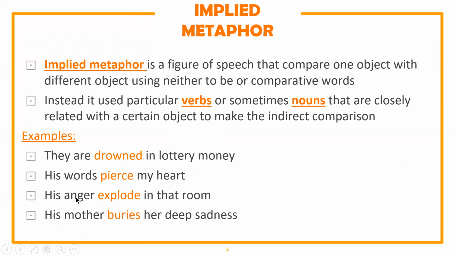And the last one, "His mother buries her deep sadness." So here the verb that is used is "buries", and it indirectly compares the deep sadness with something that can be buried in the ground, basically. So by using "buries", it treats the sadness as if it is something that can be buried in the ground, implicitly.